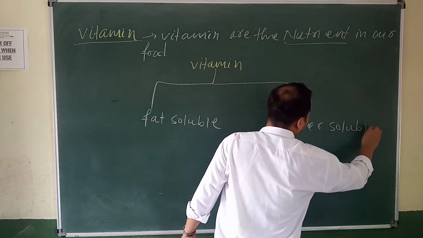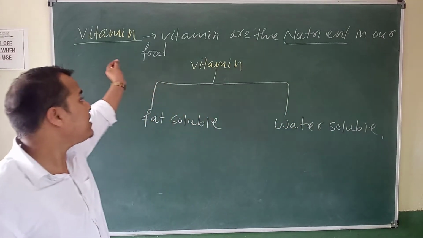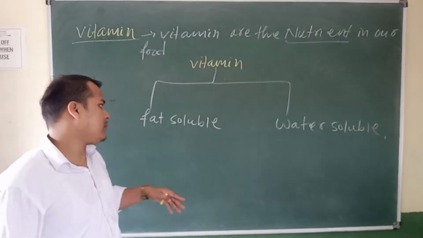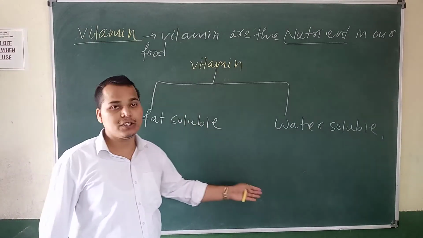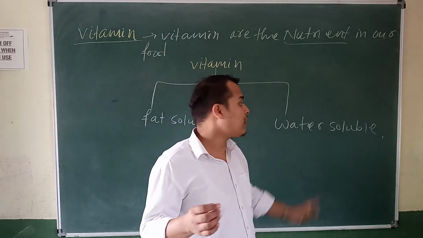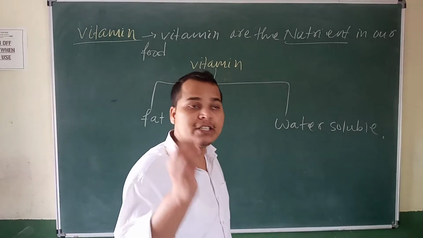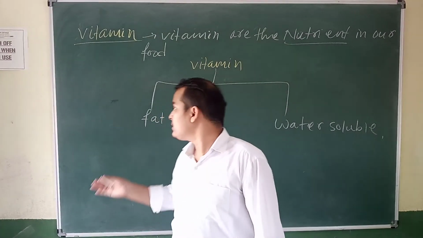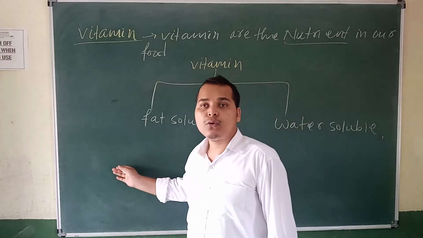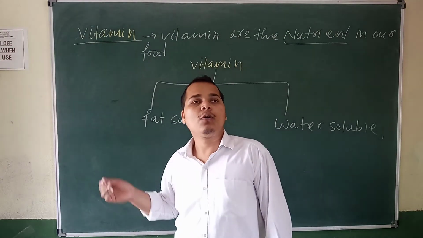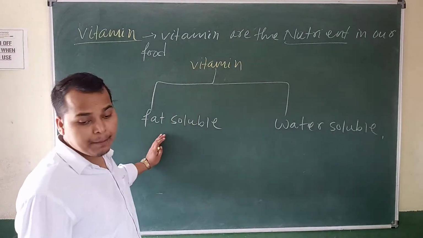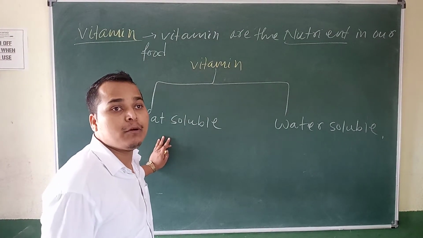Vitamins are the nutrients of our food, and they are divided into two types: one is fat soluble, another is water soluble. Soluble means dissolve. Some vitamins easily dissolve in the water, and some do not dissolve in the water, so they require fat. So write down the fat soluble.